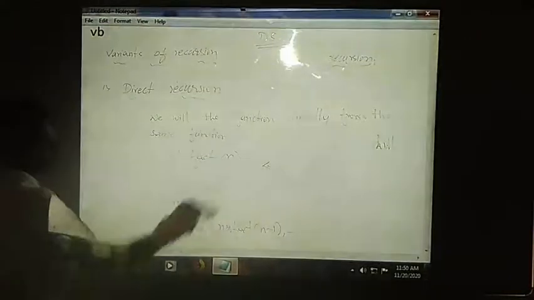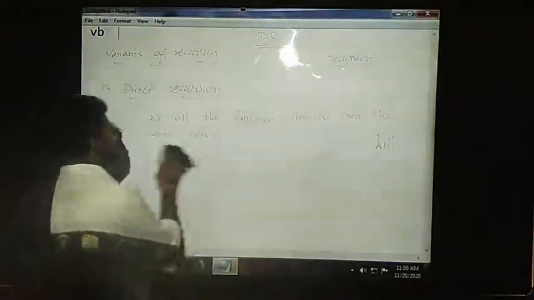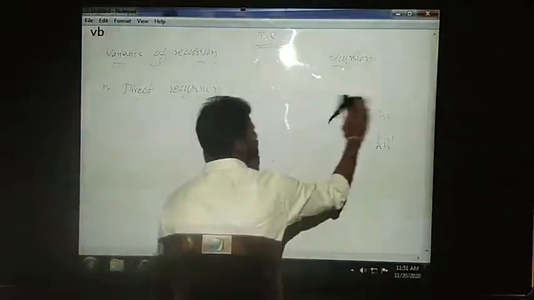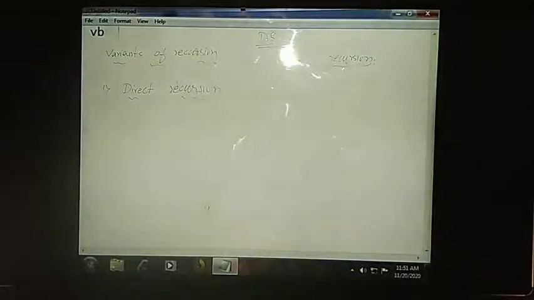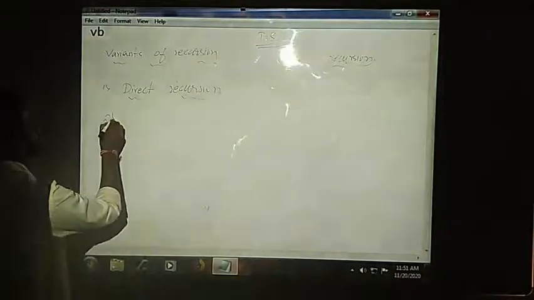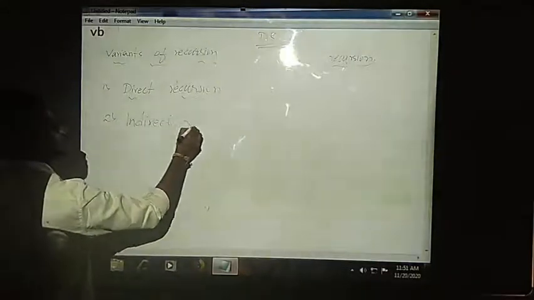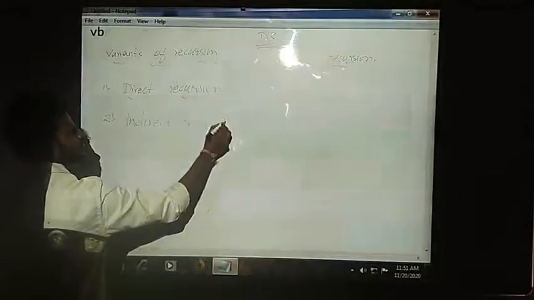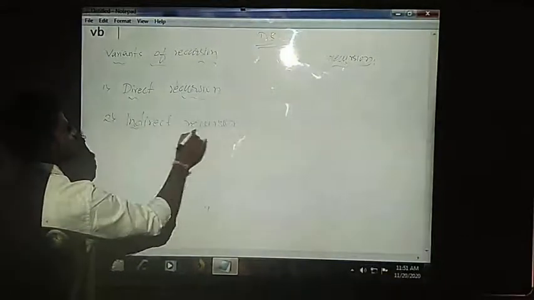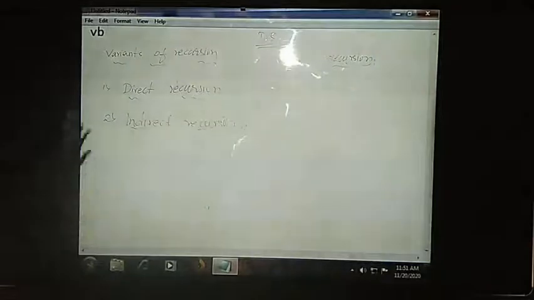The next one that we are going to discuss is indirect recursion. The second one that we have is indirect recursion. What is indirect recursion? It is quite opposite to direct recursion. In case of direct recursion, the function calls itself. But in case of indirect recursion, we use one more function in order to call the same function.